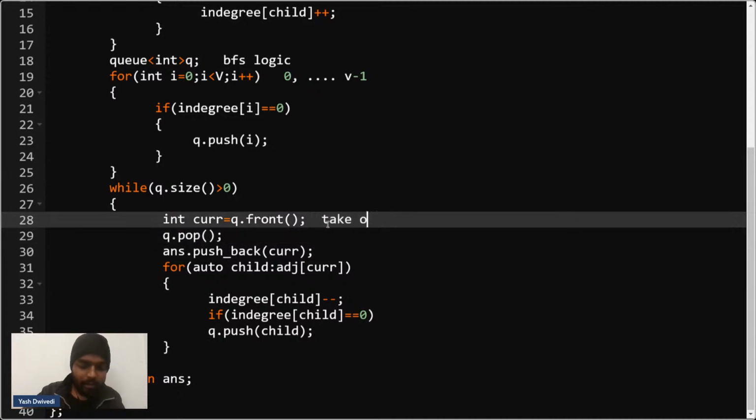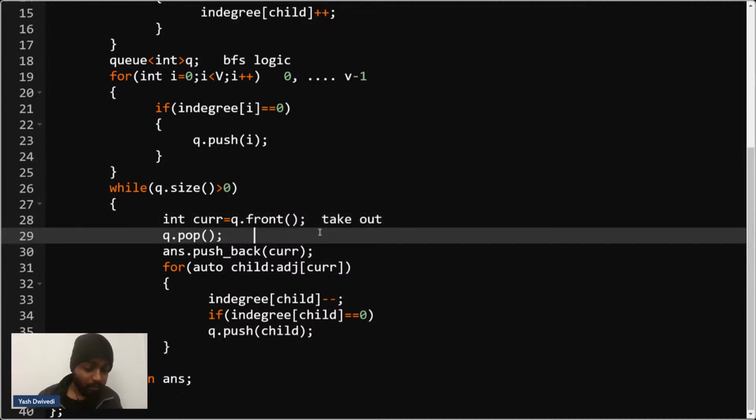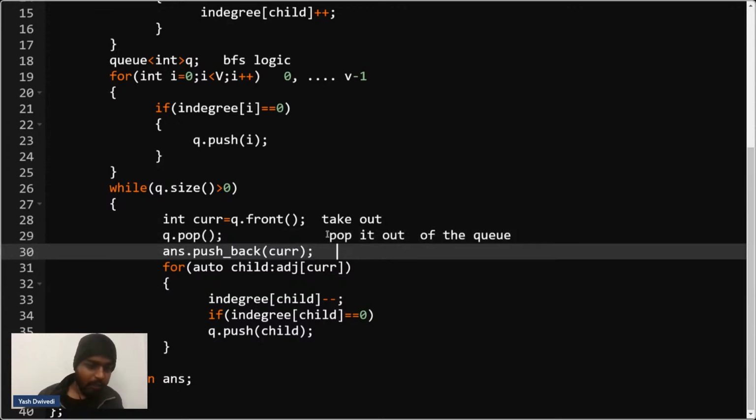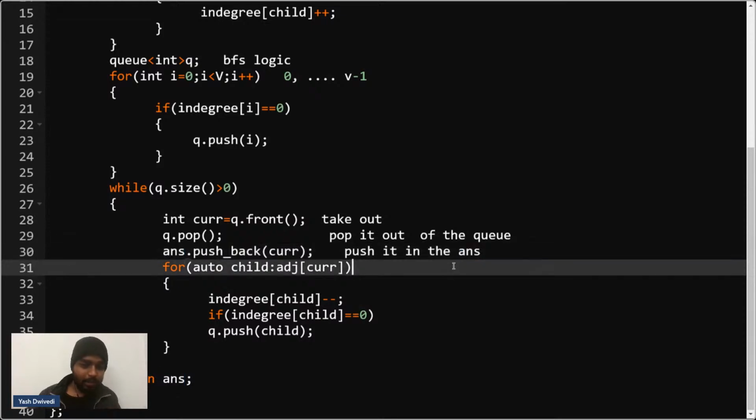We will take out the current guy from the queue, and then I'll pop it out of the queue. After that, I'll push it in the answer. And since this guy is getting resolved, the dependency is decreased by 1. Please write -1 in the chat.